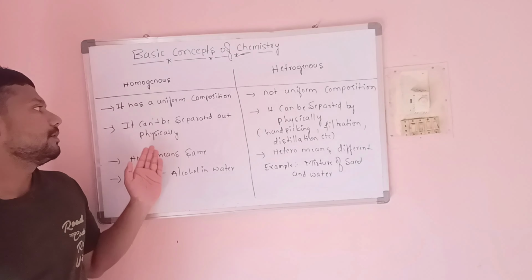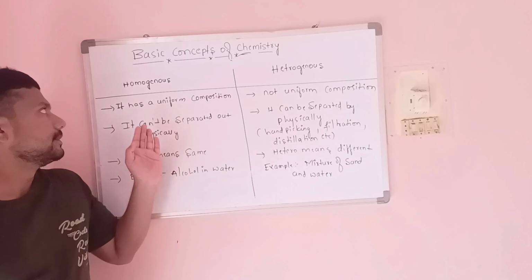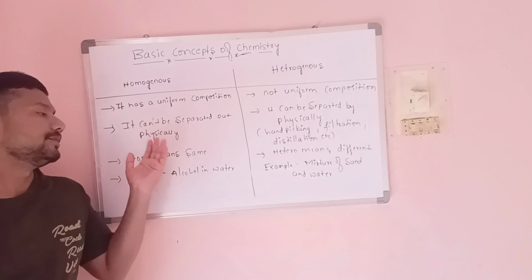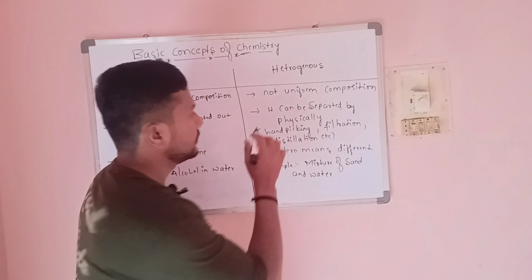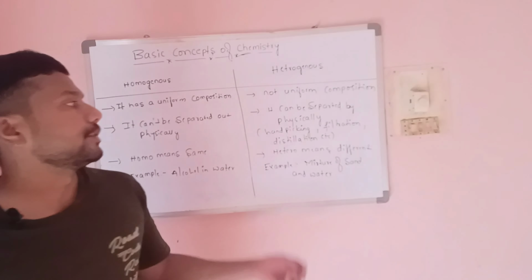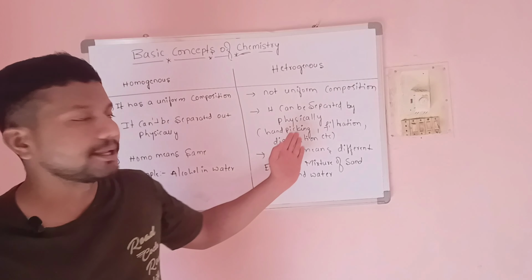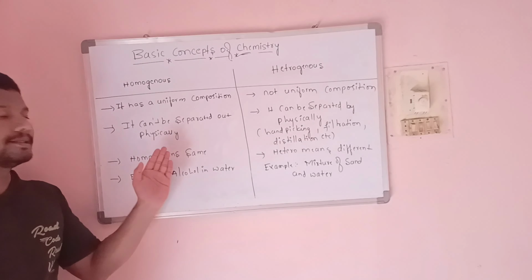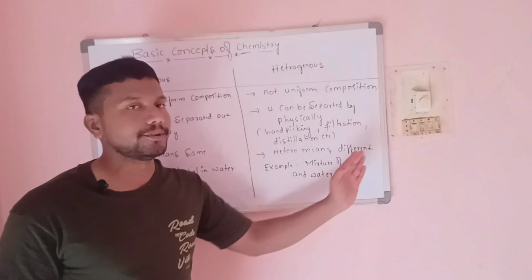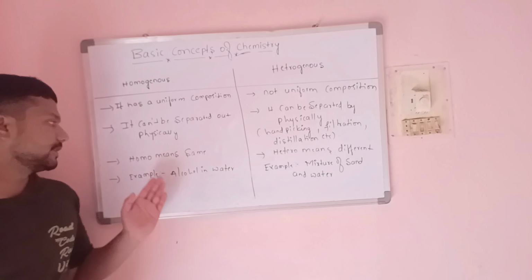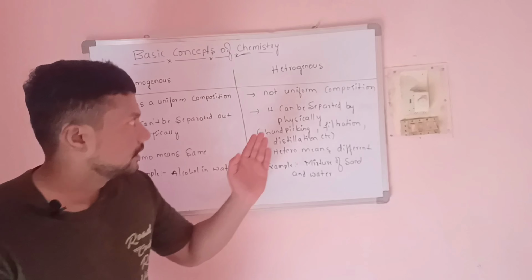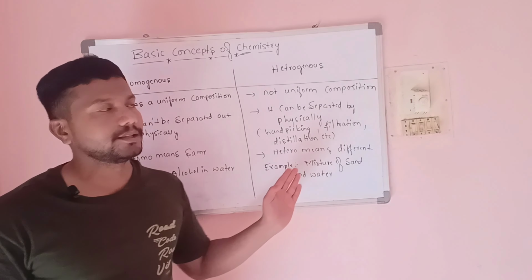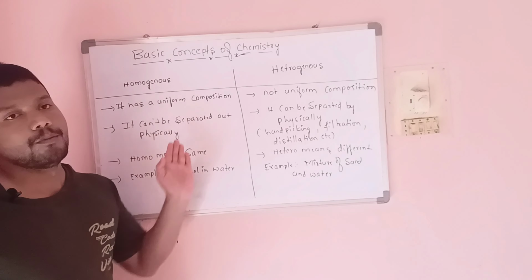Second, it cannot be separated out physically. So in homogeneous, we already know that we cannot separate the solution by a physical method. But in a heterogeneous mixture, we can easily separate the components by a physical method. How? By hand picking, filtration, distillation, etc. In homogeneous, homo means same. In heterogeneous, hetero means different. One more example for a homogeneous mixture is alcohol in water, and an example of a heterogeneous mixture is a mixture of sand and water. These are some differences between the homogeneous and heterogeneous.